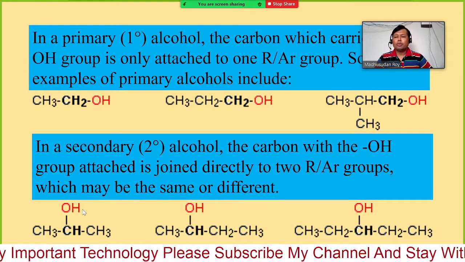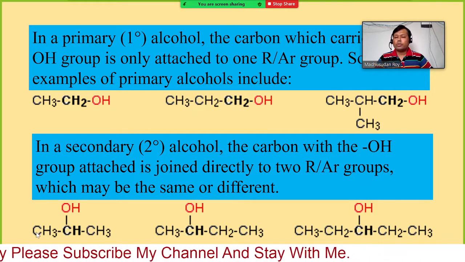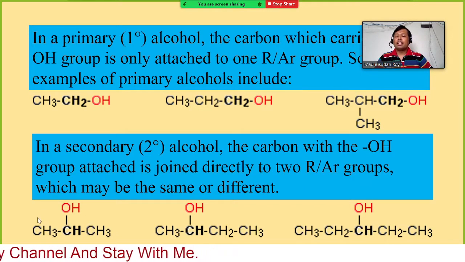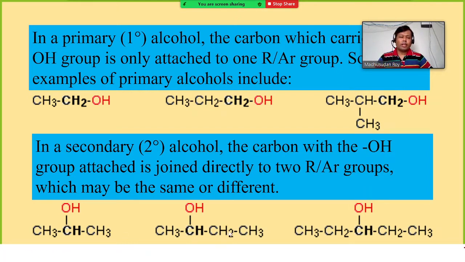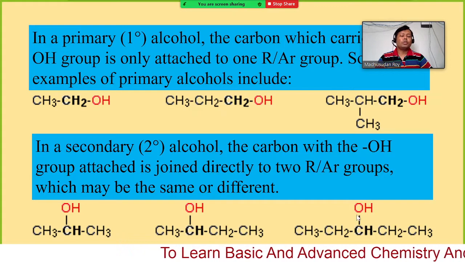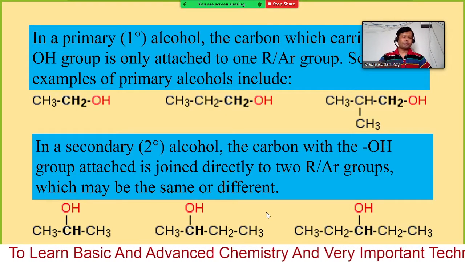This carbon is attached to this carbon and also this carbon. Therefore this compound is known as 2 degree alcohol. Similarly, for any longer or shorter chain, if you have two carbon atoms attached to the carbon containing the OH group, it is known as 2 degree alcohol.